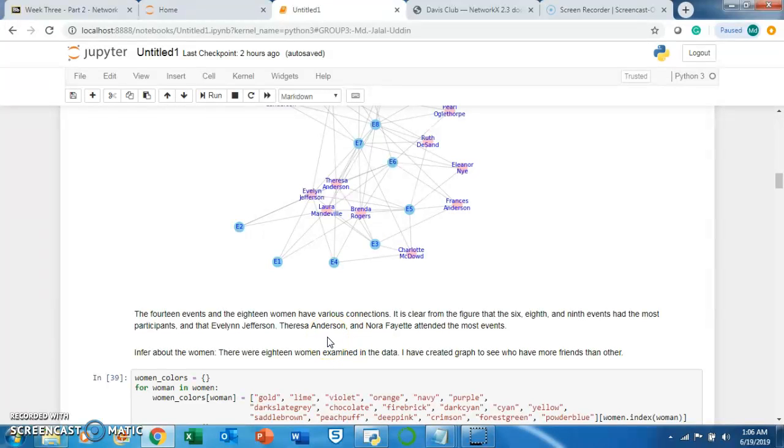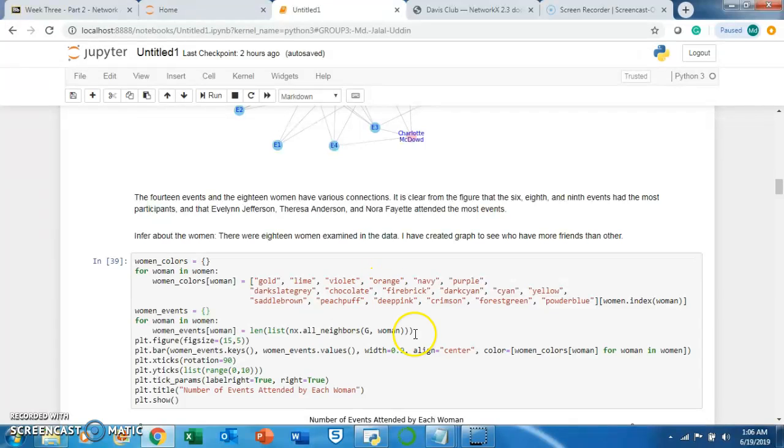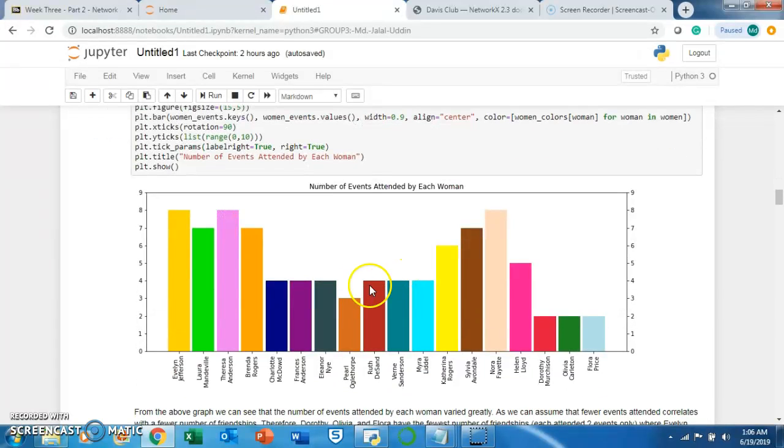The reason I am mentioning this is that next I will try to see whether participants who attended the most events have the maximum number of friends or not. So let's see that. I have created a bar graph here. You can see Evelyn, Laura, Teresa have the most participation, and these three have very few friends. They are attending most of the events.